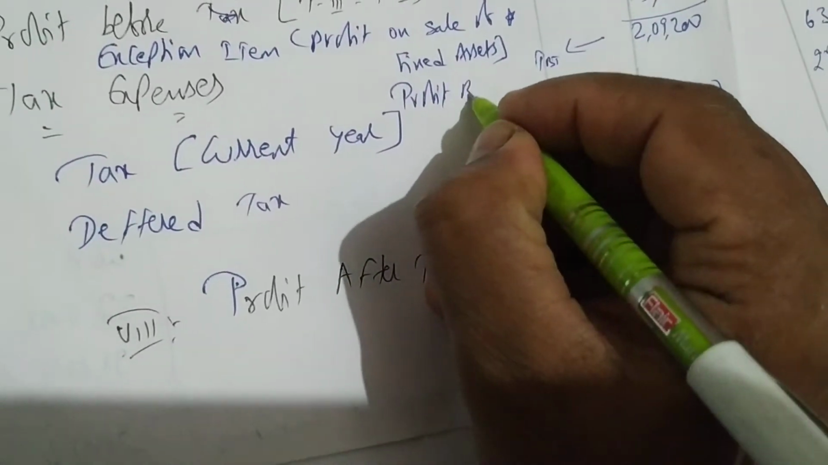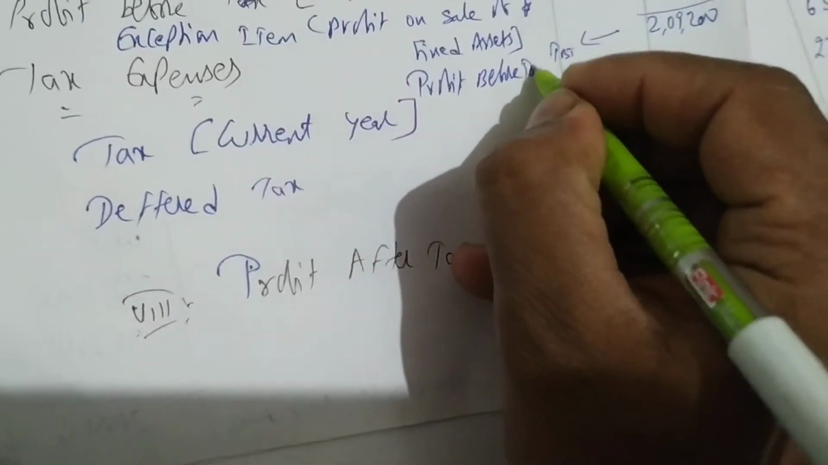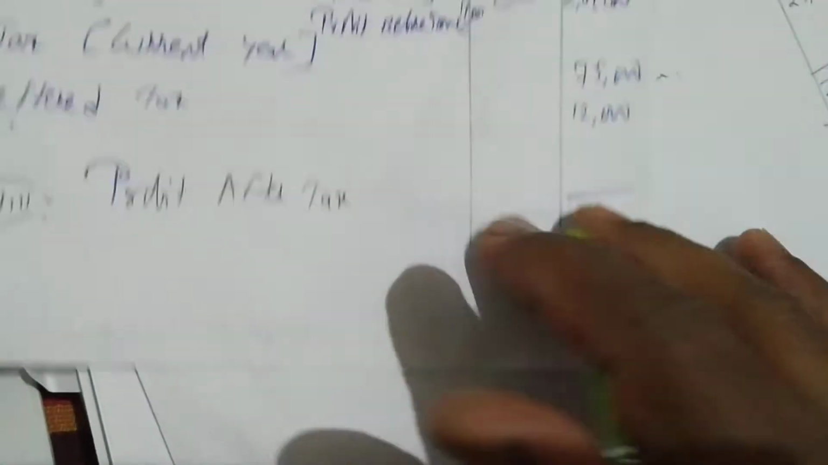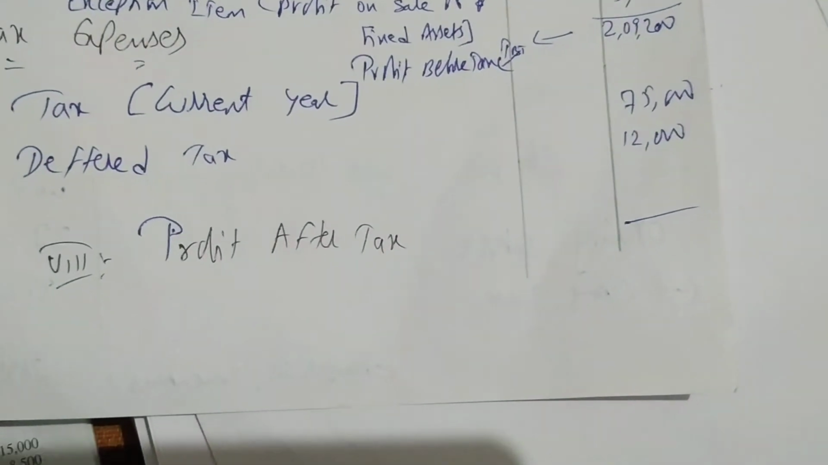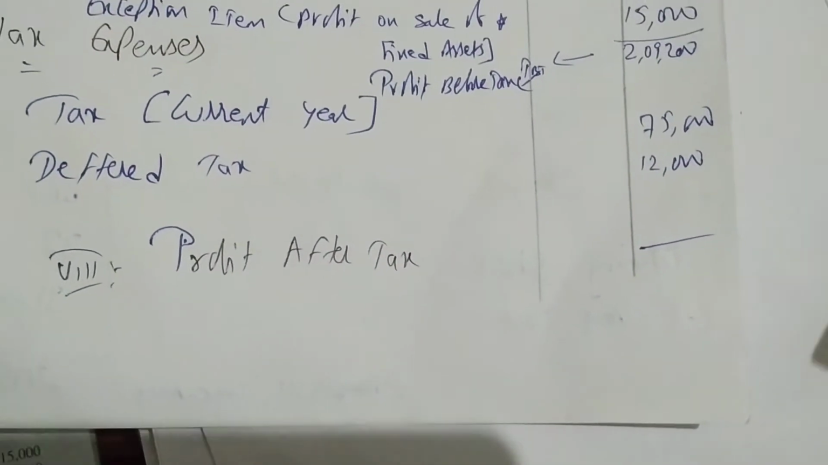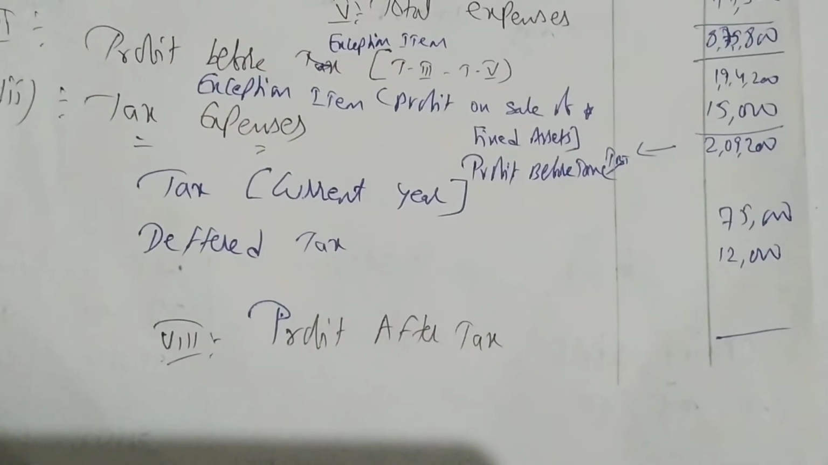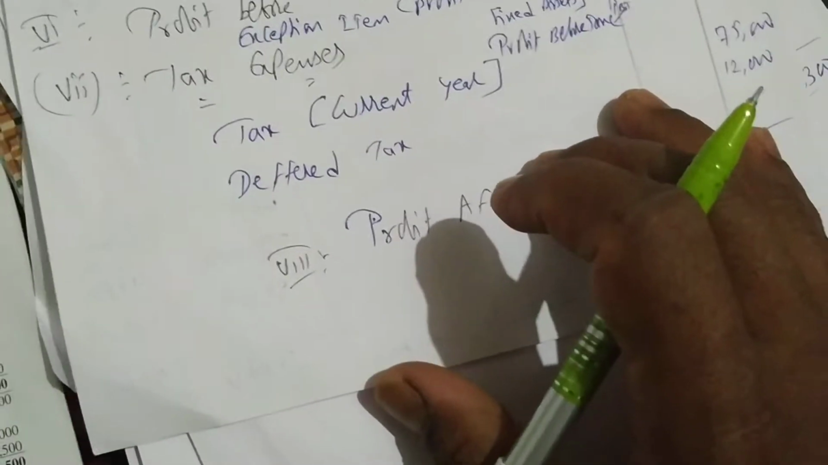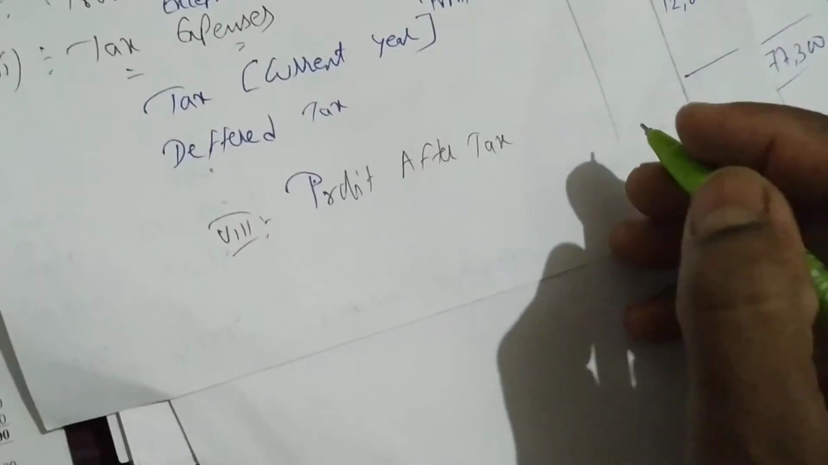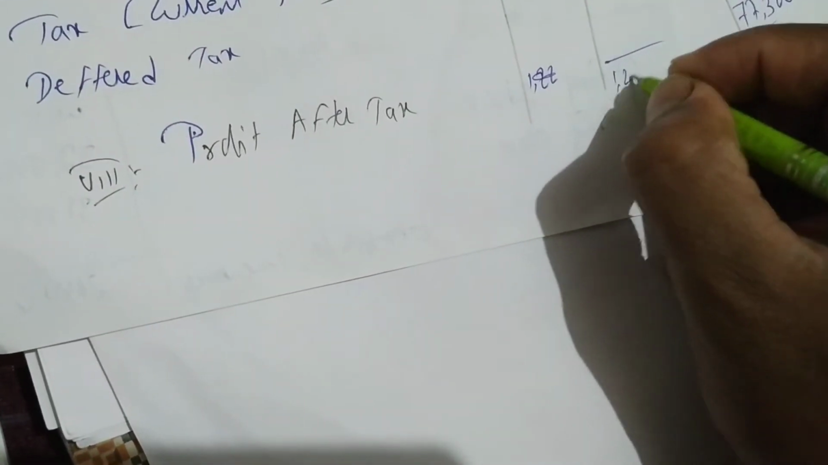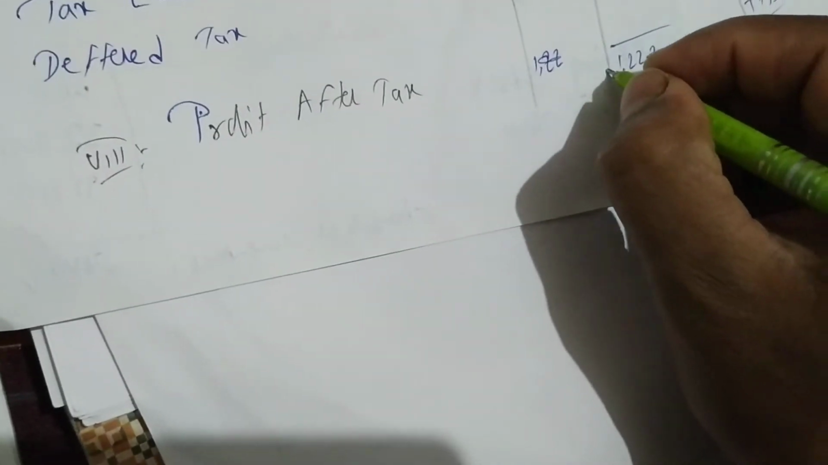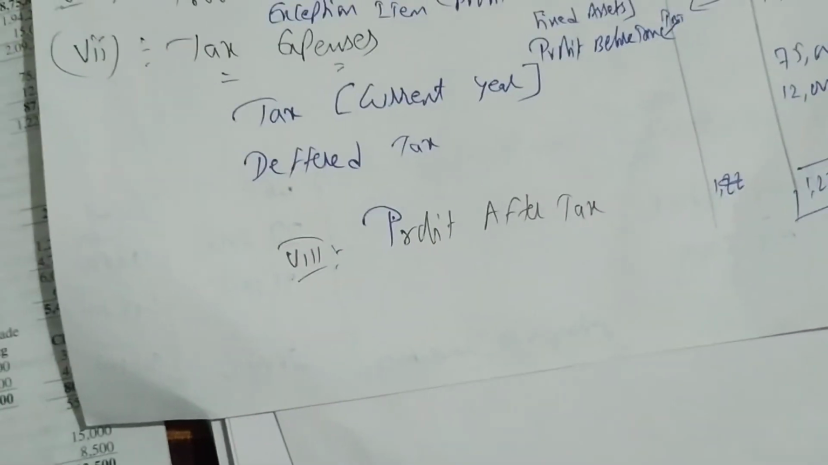Write in full form: profit before tax. Okay. Then you deduct these two items of tax. 2,09,200 minus 75,000 is income tax, minus deferred is 12,000. You get 1,22,200 as profit after tax.